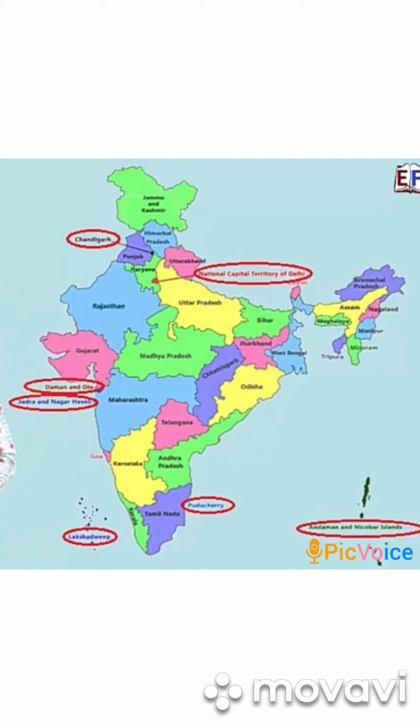And it is this country, our country India, is the 7th largest country of the world. India has a land boundary of about 15,200 kilometers, and the total length of the coastline of the mainland, including Andaman and Nicobar Islands and Lakshadweep Islands, is 7,516.6 kilometers.